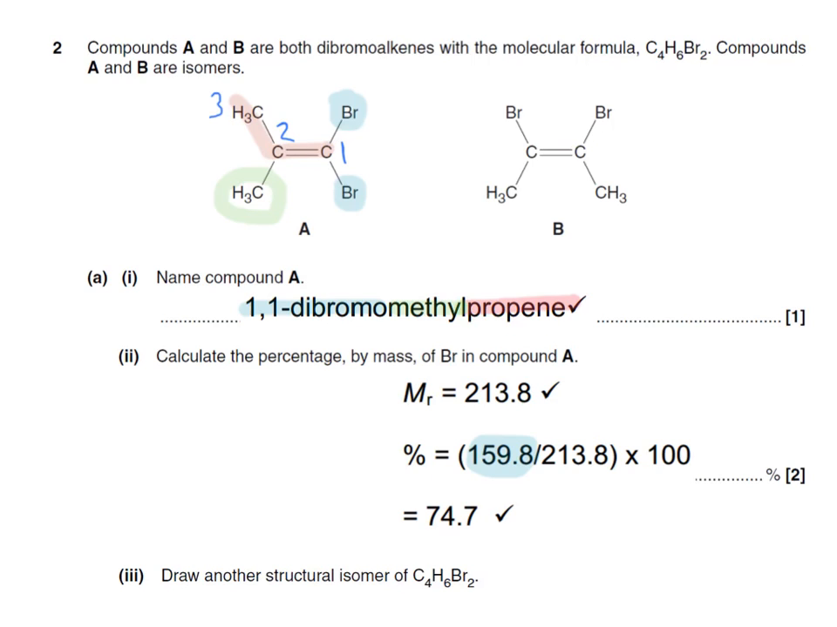For the calculation of bromine in compound A, first thing we do is work out the whole of the molecular mass of molecule A, which is equal to 213.8. We then take the molecular weight of the 2 bromines, so bromine 1, bromine 2 add up to give you 159.8, divide it by 213.8, which again is the molecular mass for this whole molecule here, times by 100 to give us a final answer of 74.7.